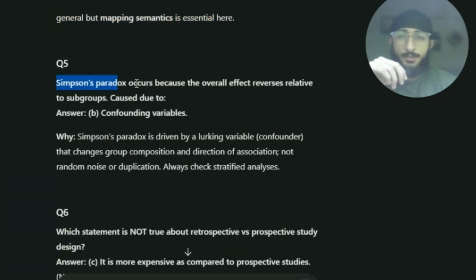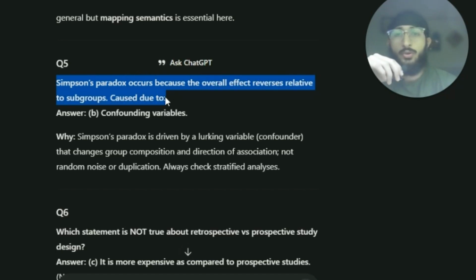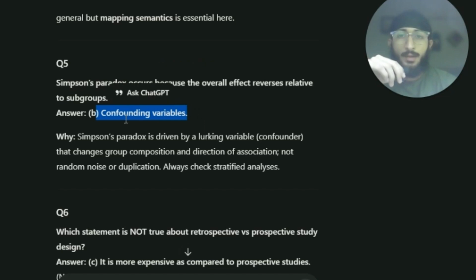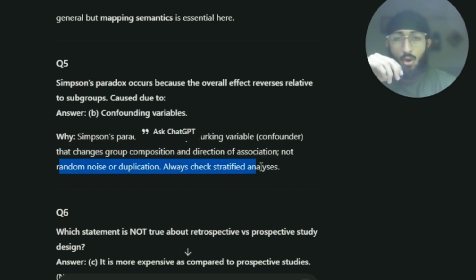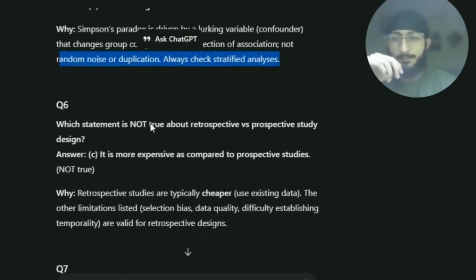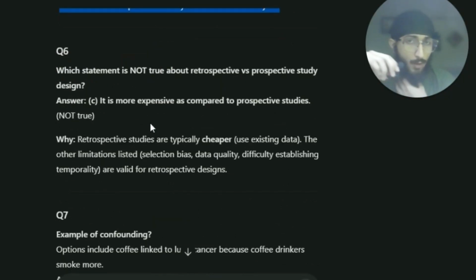Now, moving on. Simpson's paradox occurs because the overall effect reverses relative to subgroups, caused by confounding variables. Simpson's paradox is driven by a lurking variable, that is, a confounder, that changes group composition and direction of association, not random noise or duplication. Always check stratified analysis.